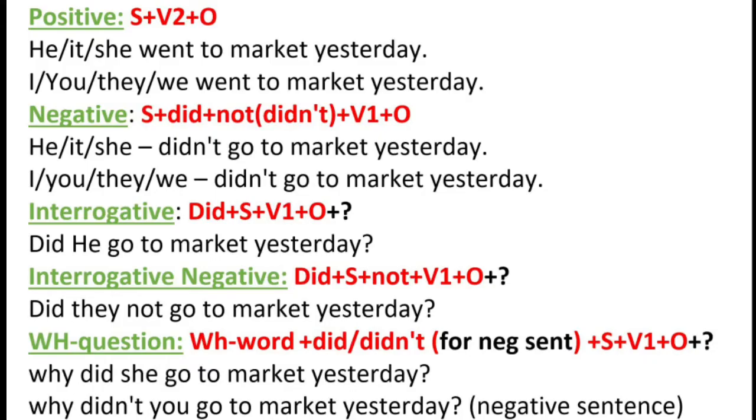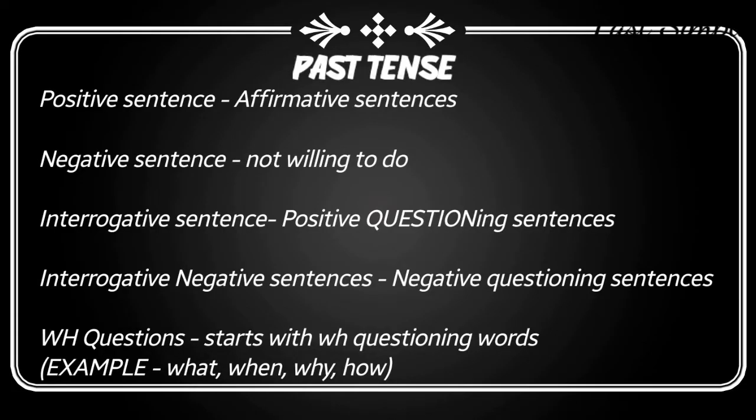Here I have written 5 different types of sentences, that is formulas. Have a look here. Positive means affirmative sentences. Negative means not willing to do the work, for example, won't be.